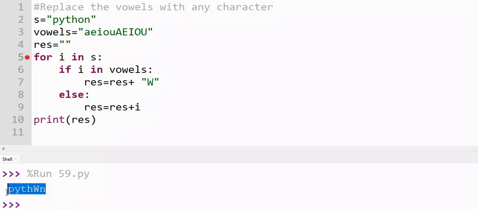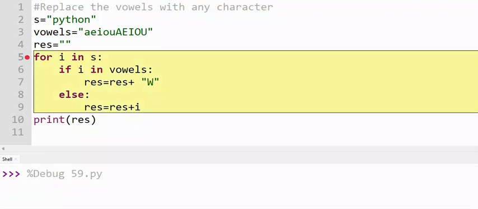Okay, it is checking. So what is happening is it is replacing O with W, O with W. So we'll run it and check how it is working. So in S what is there? Python. Python is a string in S. Okay. Now